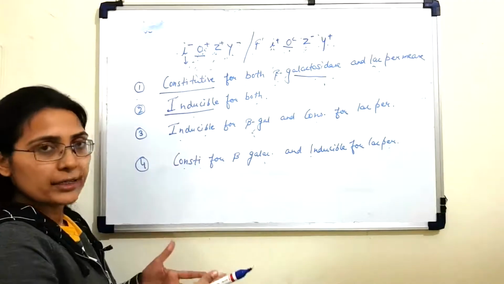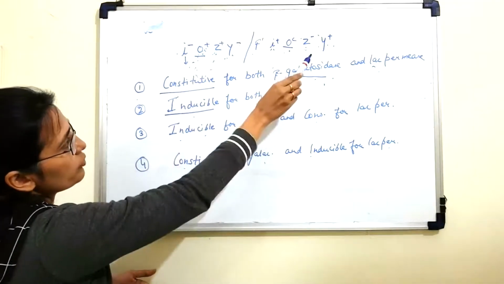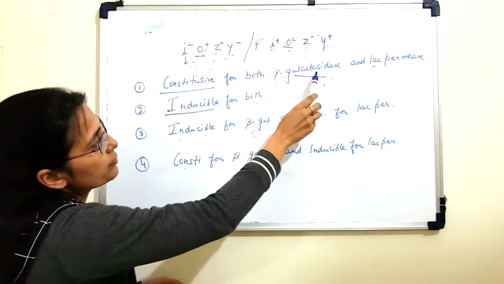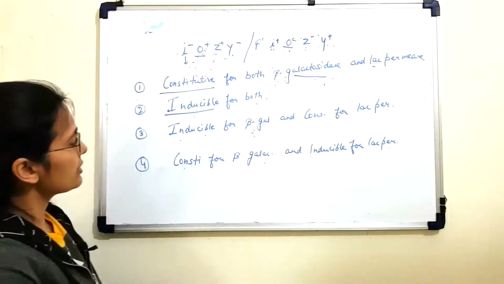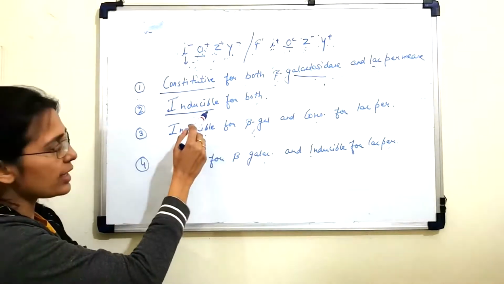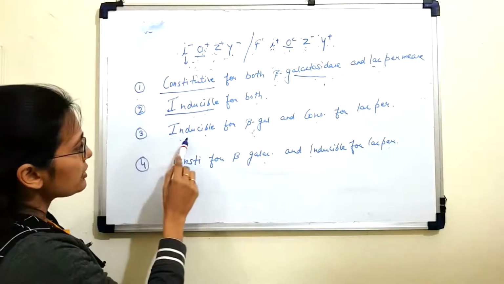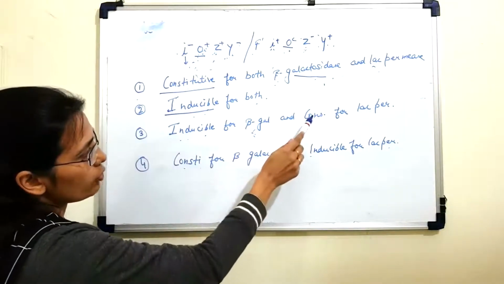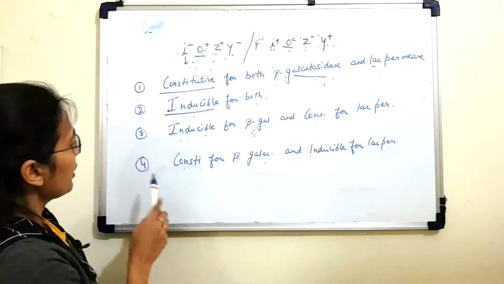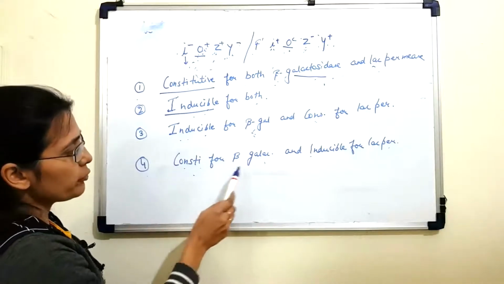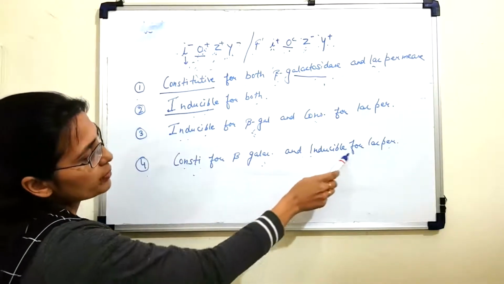require an inducer for the expression of these two genes and for the production of beta galactosidase and lac permease enzyme, and the inducer in this case is allolactose. Now the third one says inducible for beta galactosidase and constitutive for lac permease, and the fourth one is constitutive for beta galactosidase and inducible for lac permease.